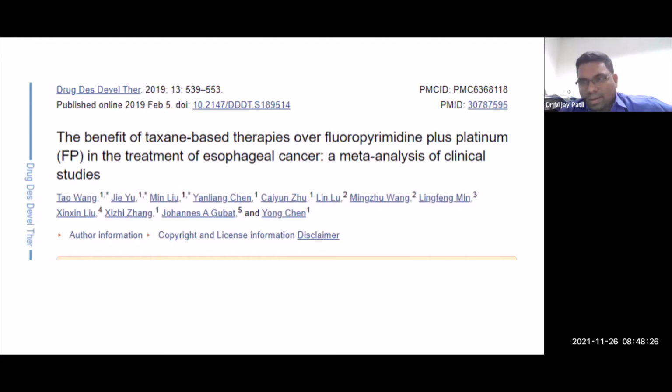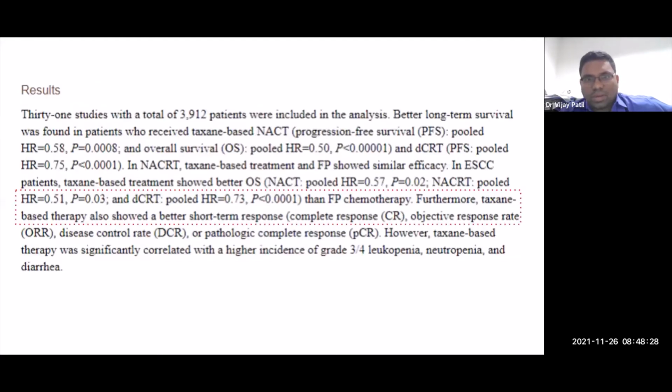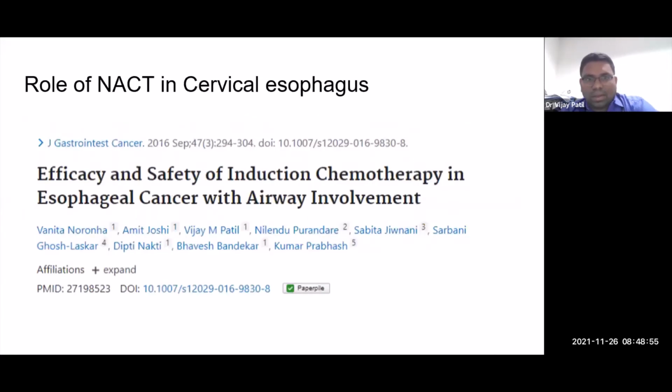We don't have direct head-to-head studies. There's some evidence which comes from a meta-analysis that in any CTRT setting, not in radical setting, but in any CTRT, when you're planning to do surgery after that, there seems to be a better role for taxane-based regimens than cisplatin 5FU based regimens. So what we could gather from that is, for radical setting, you could use any one of those choices which are listed below. If you're going to use it for any CTRT, it's better to use a taxane kind of regimen.